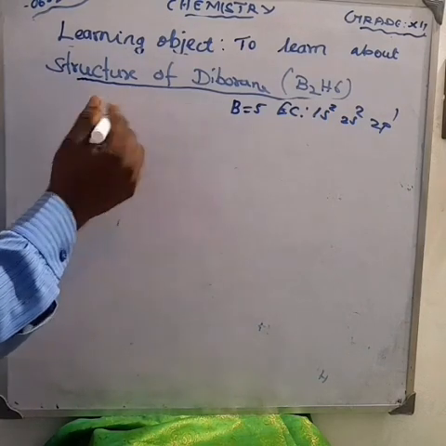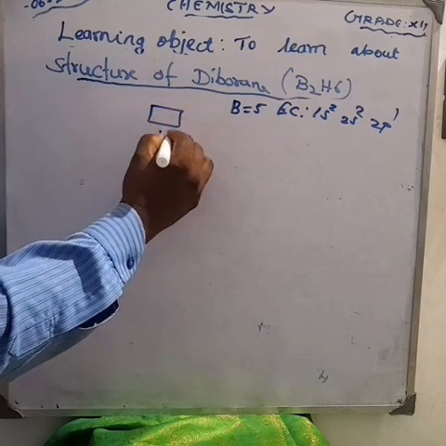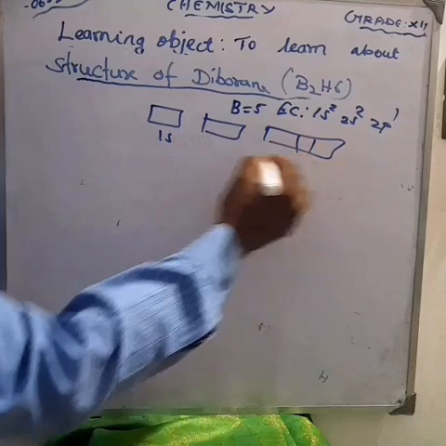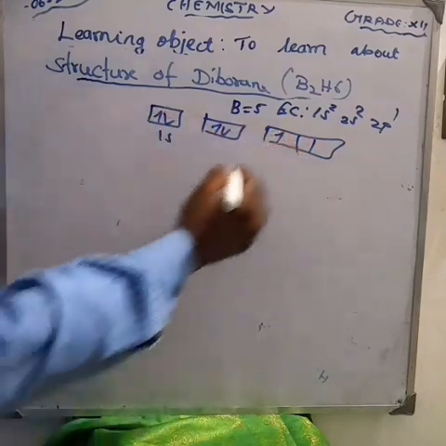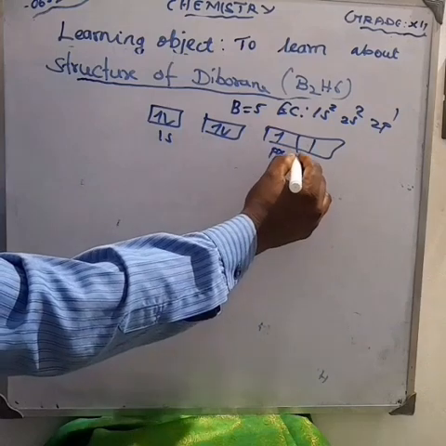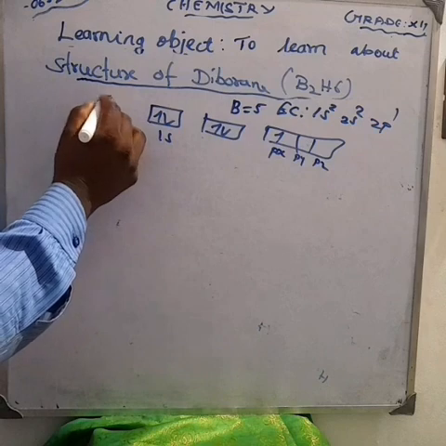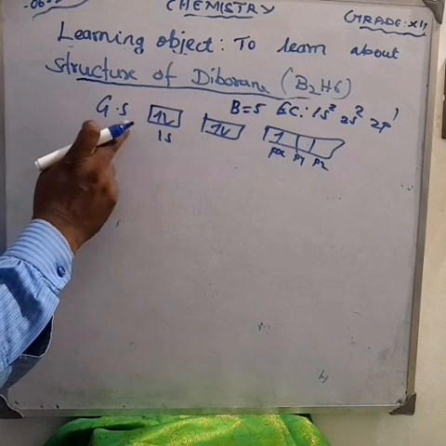We already learned it. First we have to fill the electrons in their various orbitals. In the 1s orbital we fill 2 electrons. Next, in 2s we fill 2 electrons. What about p? P means 2px, 2py and 2pz. We have only 1 electron, so we accommodate 1 electron. Can you understand, my dear children?